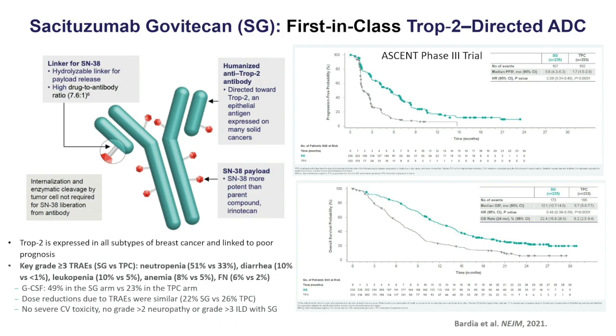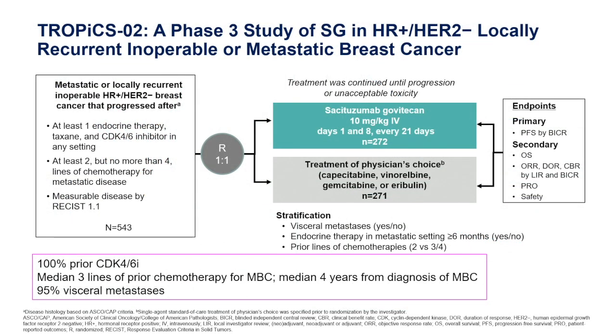So another ADC which is approved for the treatment of multiple subtypes of breast cancer is sacituzumab govitecan. This was a first-in-class TROP2-directed antibody drug conjugate that showed an improvement in progression-free and overall survival in heavily pretreated metastatic triple-negative breast cancer. And then recently we evaluated sacituzumab govitecan in patients who had hormone receptor positive but heavily pretreated disease where they had very limited additional options for therapy. These patients all had endocrine therapy, a CDK4/6 inhibitor, a taxane, and a median of 3 prior lines of chemotherapy for metastatic disease. And 95% of these patients had visceral metastases.